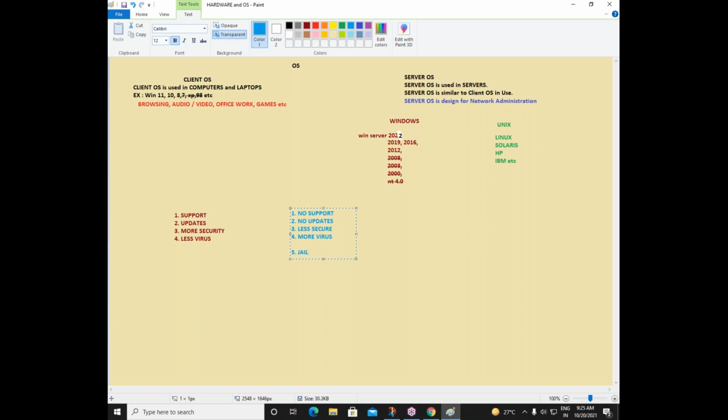Using a pirated operating system is a crime. You cannot use a pirated operating system on any computer in your company. You cannot use a pirated operating system on any server, because pirated operating system means we are not paying money to Microsoft and we are still using their product. So the Microsoft company can come to your company at any given time without informing you, and they can just check the machines and the servers. They have that much authority.